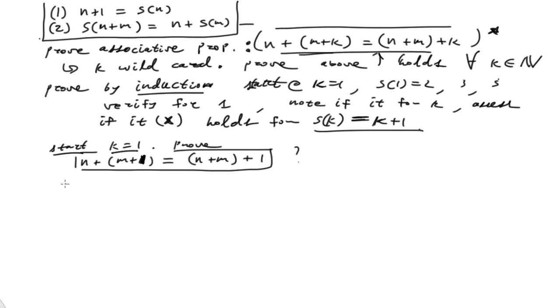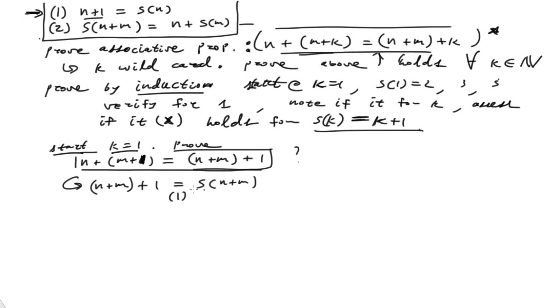All right, so I'm going to start with my result. So I'm going to start here on this side. I'm going to take n plus m. And whatever that sum is, now what I'm going to do is, of course, add 1 to it. Okay. All right, and this is the same thing as, this is equal to, of course, S of n plus m. It's the next in the sequence. And that's by definition. I'm going to write this below it. That's by definition of the first identity. If I take the next of anything, so in this case n plus m is what I want to take the next of, I just add 1 to it. Okay, that's what we're doing there.